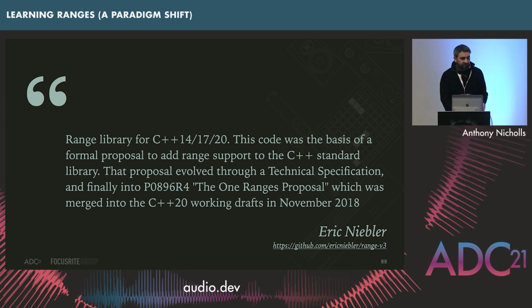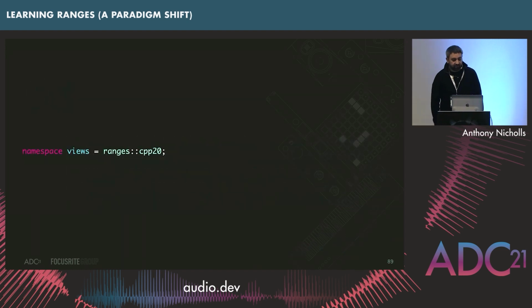If you want to adopt it and you're worried about using a whole load of extra ranges, like views, for example, that are in it that aren't available in C++20, because you want to move to C++20 later, you could do something like this. There's a namespace in there called cpp20, and that should limit you to only using the views that are available for C++20 should you then finally get the support.